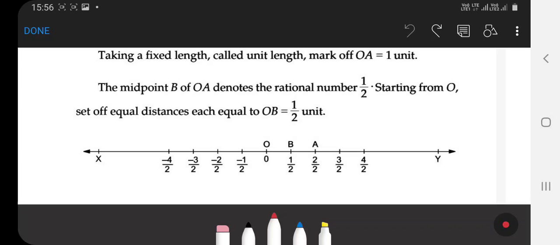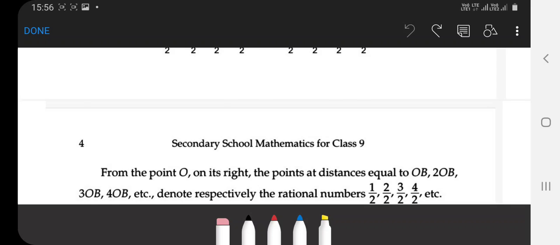Clear? By this way, you can represent the rational number on the real line. Clear, students?